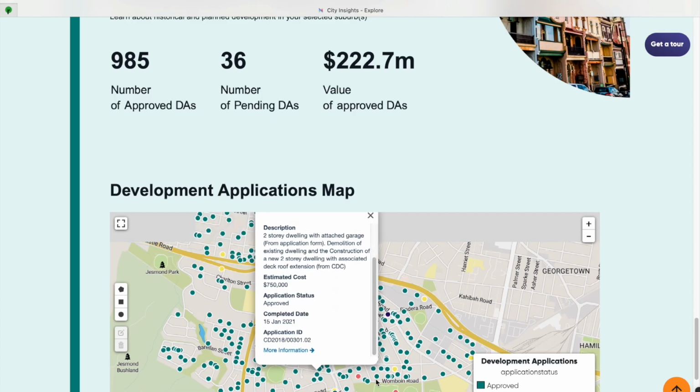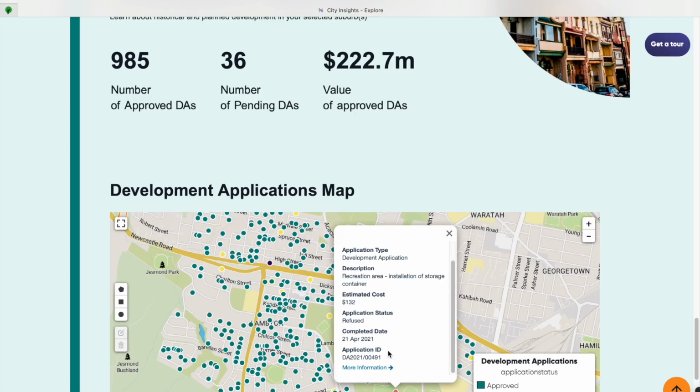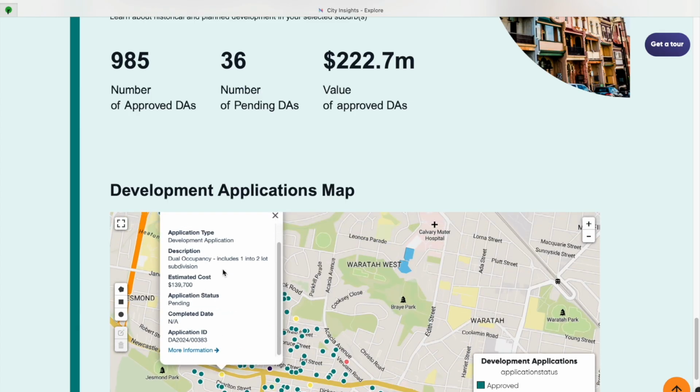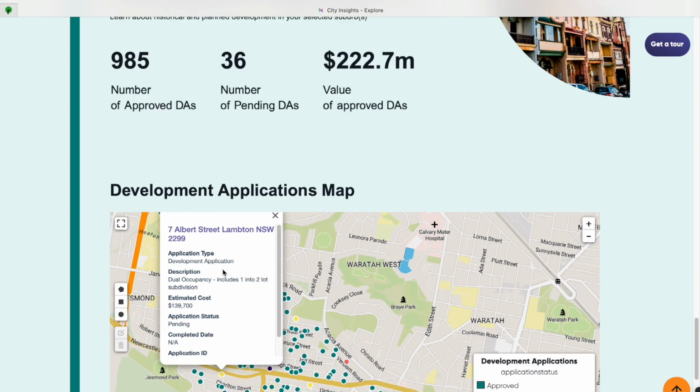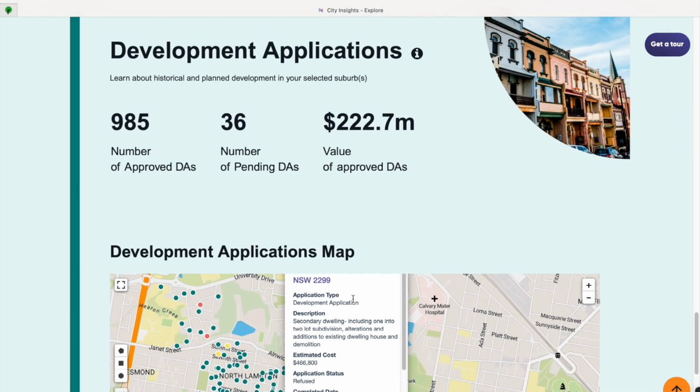James realises that the applications are mainly renovations and rebuild projects. This is confirmed when he compares the total value of the approved development applications with the number of approved development applications. A simple calculation shows him that the average value of the development applications is not very high. The suburb of Lambton is very dynamic in terms of the number of projects, but these are mainly small projects.